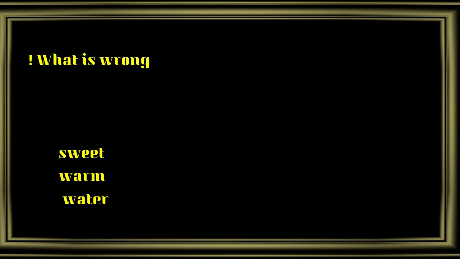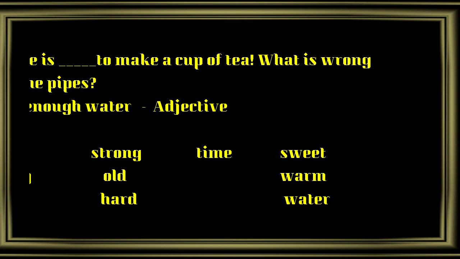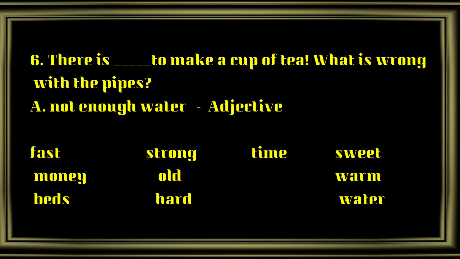There is dash to make a cup of tea. What is wrong with the pipes? There is not enough water to make a cup of tea. The answer is not enough water. Where is the word enough?